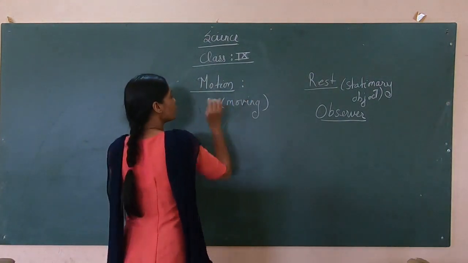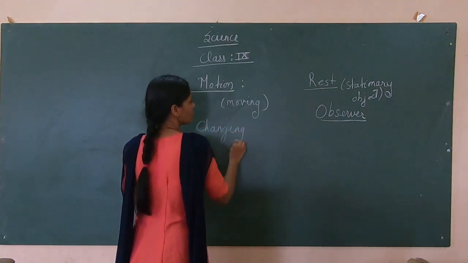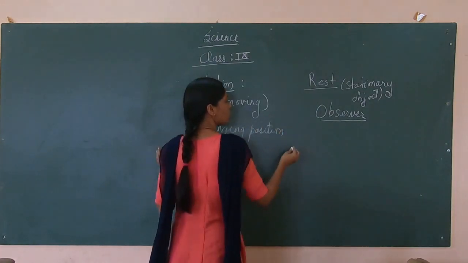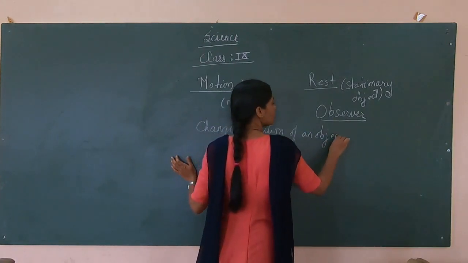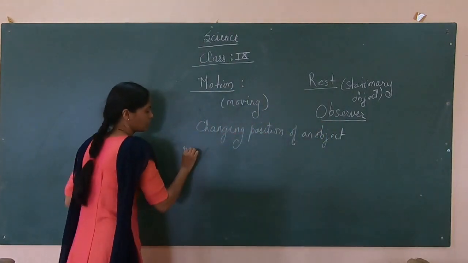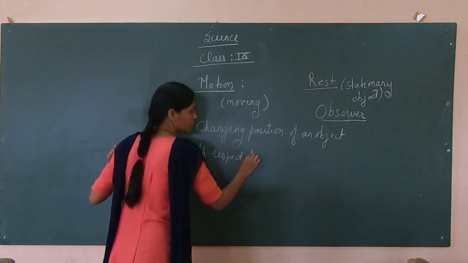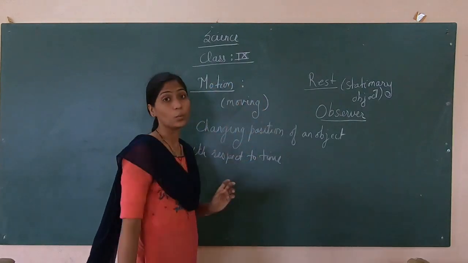So what is the definition of motion? Changing position of an object with respect to time is called motion.